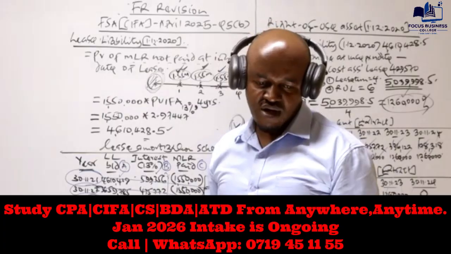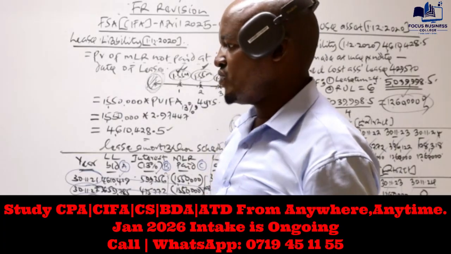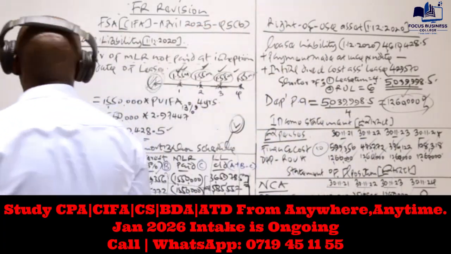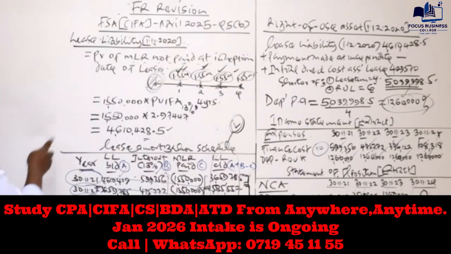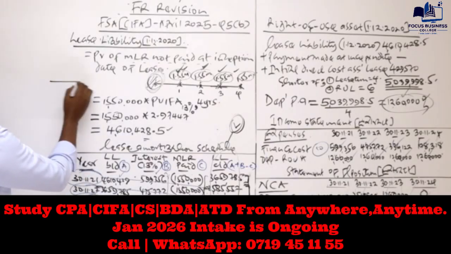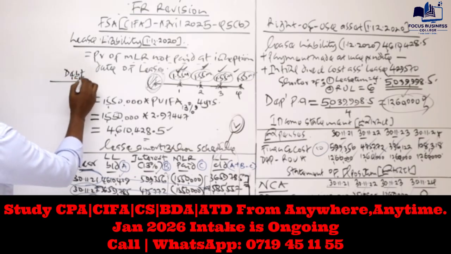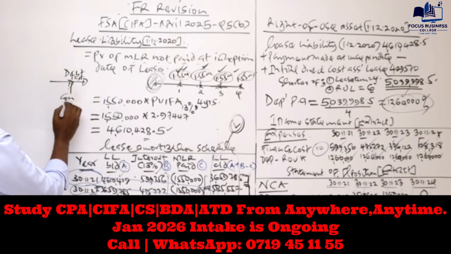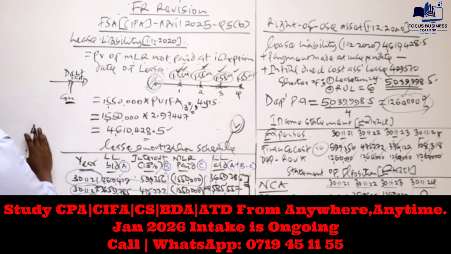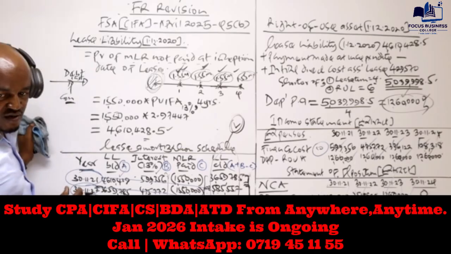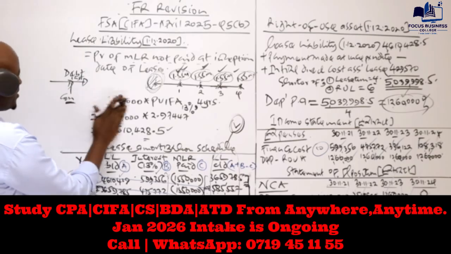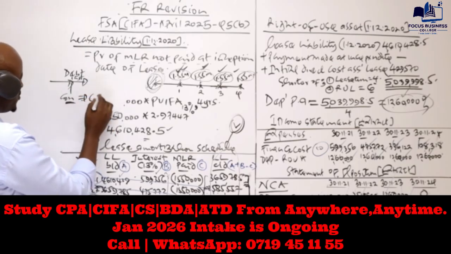Now, if you happen to come across this question and you see the word convertible, for example, you're told a company issued a debt instrument, and that debt instrument happens to be convertible, then what you need to remember very fast is that this is a compound financial instrument.